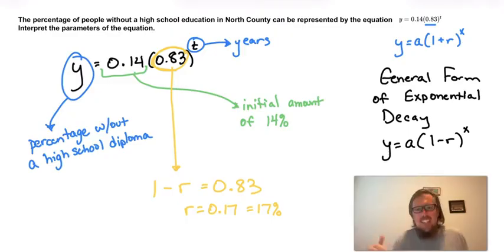So the percent is going to go down every year, but it's not like in 1 year we go from 14% to negative 3%. That's not how percents work. We're going to have 17% fewer people. That doesn't mean zero people. Okay, so this is how we interpret the parameters for an exponential decay function. It's exactly like exponential growth, except instead of the percentages going up, the percentages go down. Otherwise, everything stays the same.